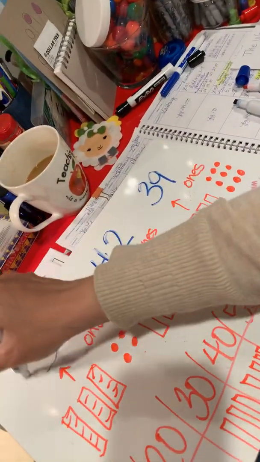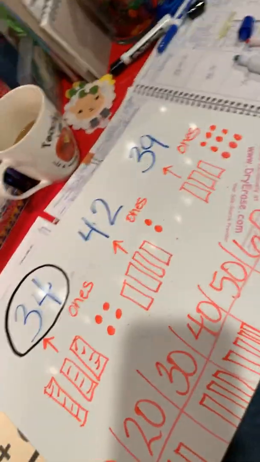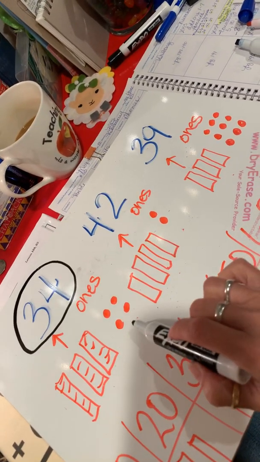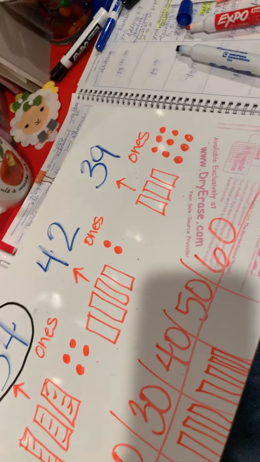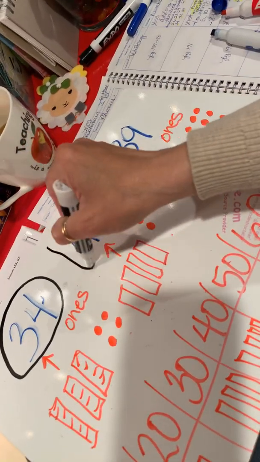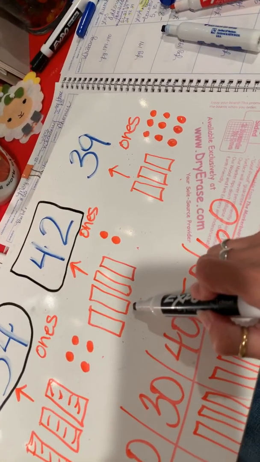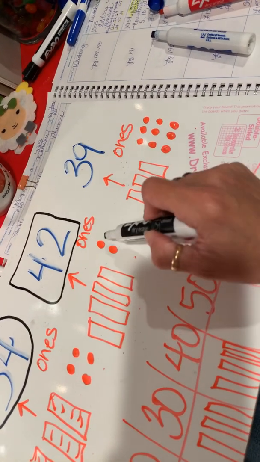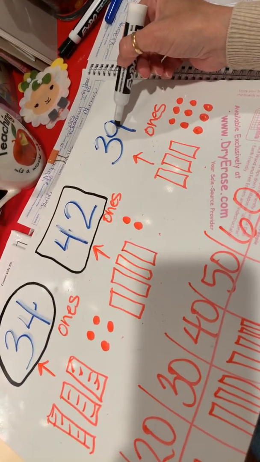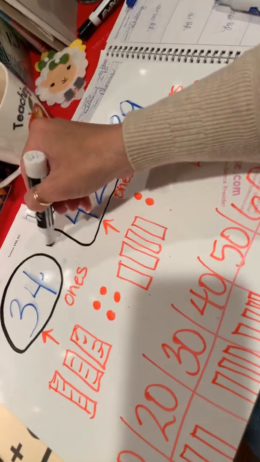That's right, boys and girls. 34 is the smallest. It only has 3 groups of 10 and 4 ones. Now, which one is the biggest? Yes, this one. Why is it bigger? Because it has 4 groups of 10 and 2 ones. So 39 goes in the middle, right here.